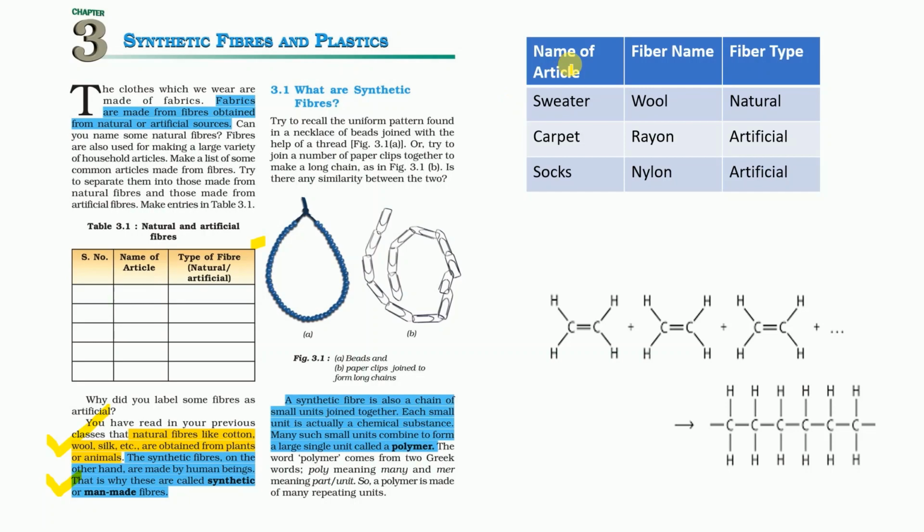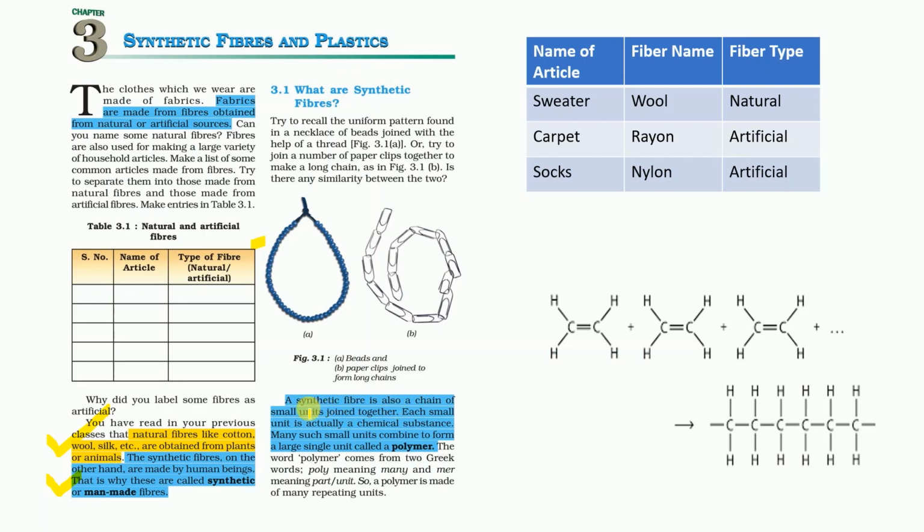Coming towards this table, there is the name of the article: the sweater, which is made from wool fiber, and the fiber type is natural. The carpet is made from rayon, which is artificial silk. Rayon is called artificial silk. The socks are made from nylon, which is also an artificial fiber.